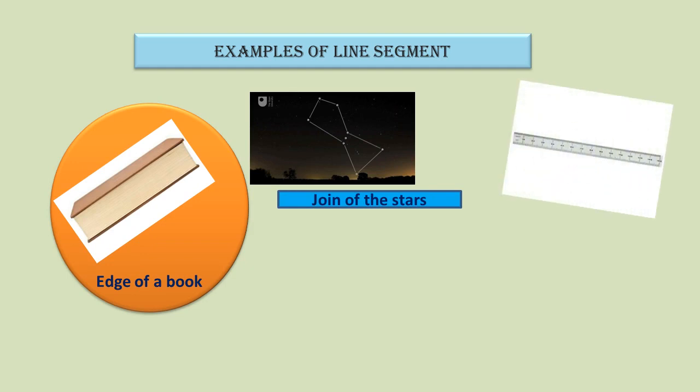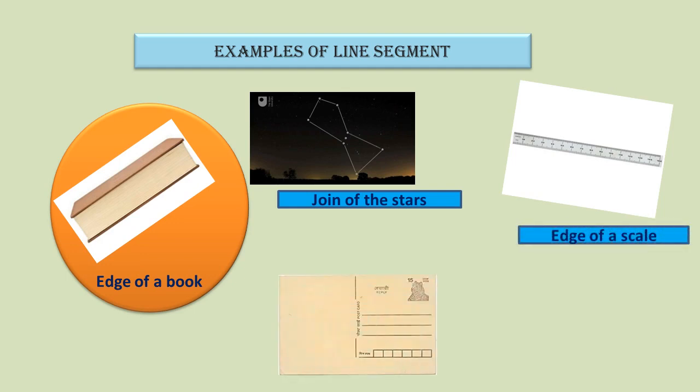The edges of the scale. If you see the outer edges by the help of which we draw a line, is again an example of line segment. Then we can take the edges of a postcard also, outer edges. So that also denotes line segments. Besides this, you have seen that in a triangle we have three lines. It is made up of three line segments. Okay, you can see the boundary of your table. So one boundary of the table denotes a line segment, and if you measure it with a tape, you will get a certain length. So all these denote the examples of line segment.